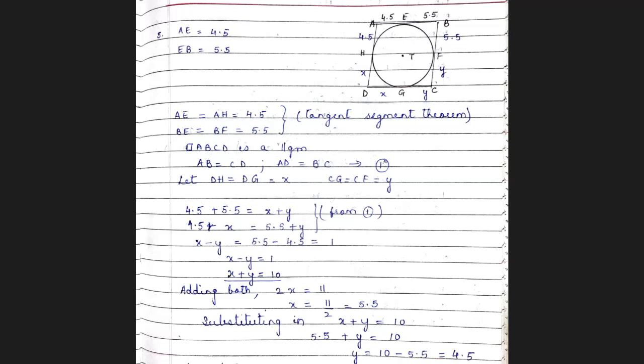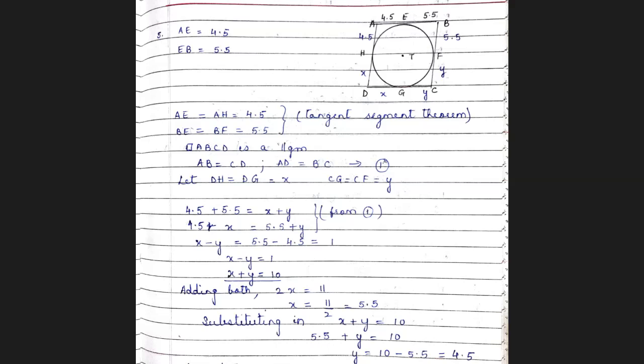Let DH equal to DG be x, CG equal to CF be y. Same reason, tangent segment theorem. Since we do not know the measures, we consider it to be x and x, y and y. Now, from 1, since AB equal to CD, you have 4.5 plus 5.5, that is AB, equal to what is CD? x plus y. Now go to the other sides. What is AD? 4.5 plus x. AD is equal to BC, 5.5 plus y. Now that's from equation number 1.